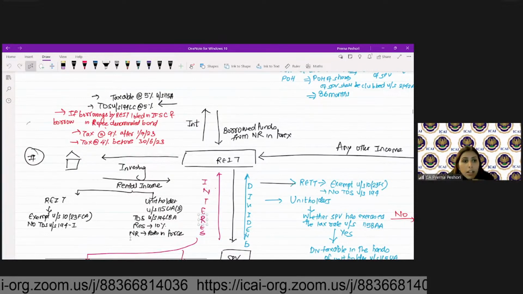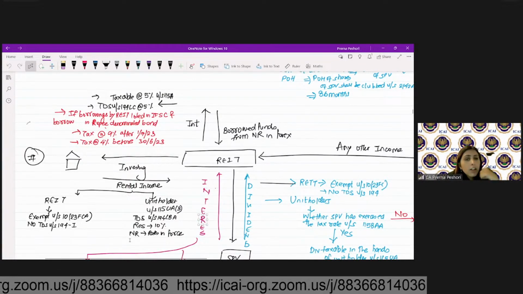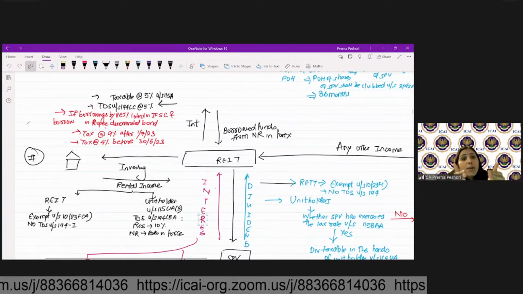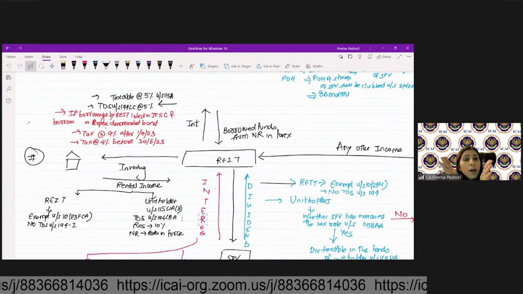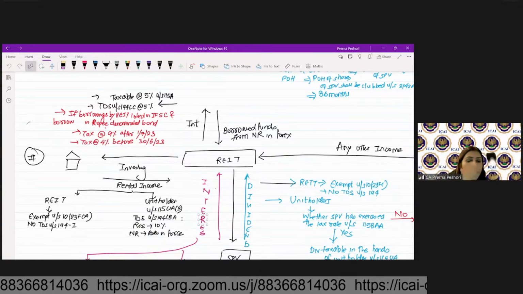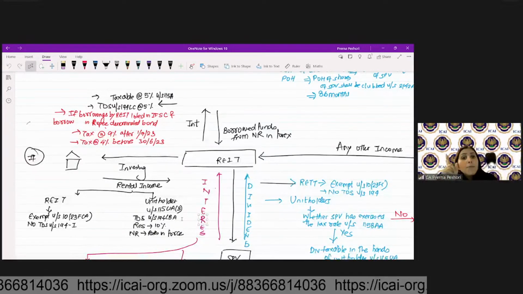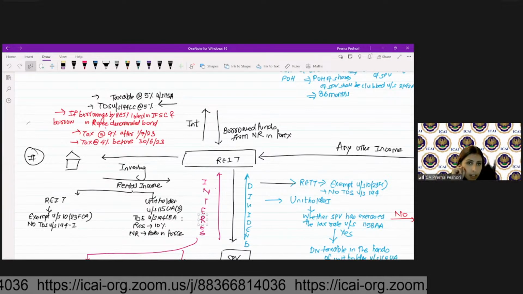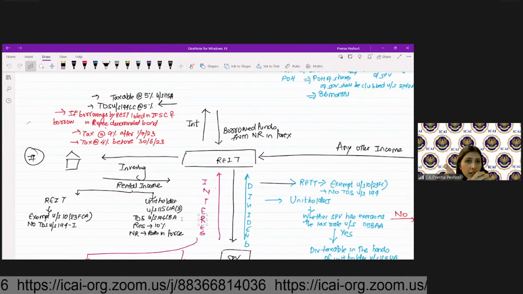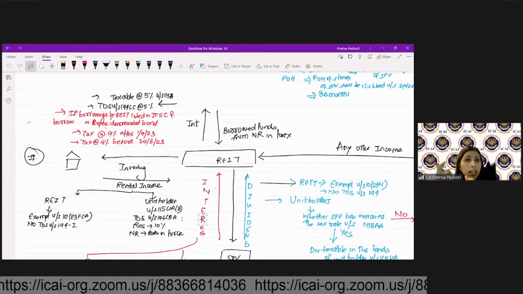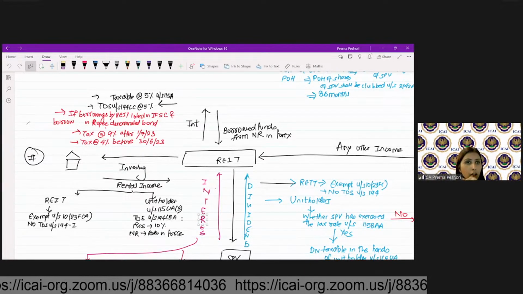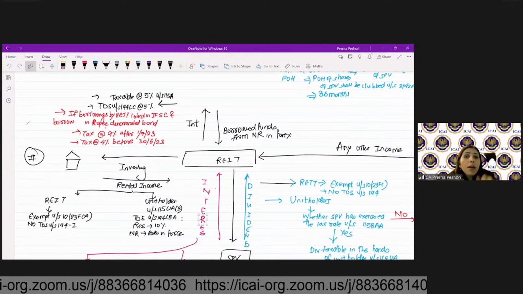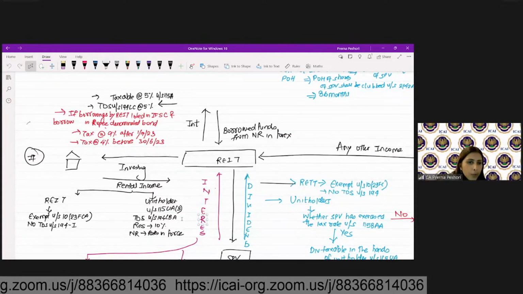Now, other income, REIT can directly also invest in immovable property. So it can generate rental income. Now, the rental income which is generated by the REIT, will it be in the nature of income from house property or will it be in the nature of business or profession? So you will have to refer back to the judgment of Chennai property case, right? In the case of REIT, the objective is to do the leasing of properties, right? So then it will be business income and not income from house property.